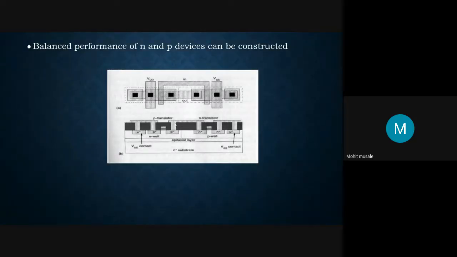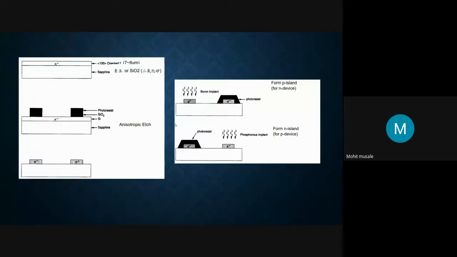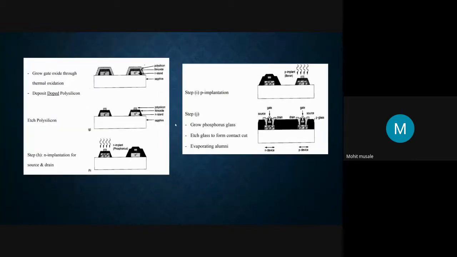Now coming to the next step, thin oxide construction. This thin oxide construction provides insulation between the polysilicon gate and the substrate. This is the construction of the gate. The next step is formation of source and drain implantation, the next step is contact cut definition, and the last step is metallization. So, these are the steps we have to do.